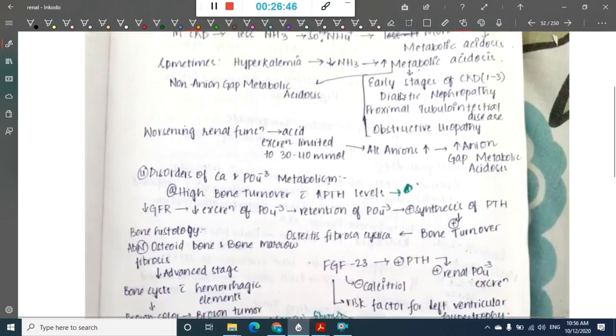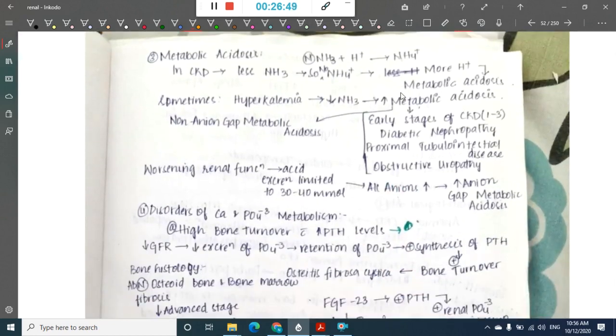Now, after potassium homeostasis, we will see metabolic acidosis. Chronic kidney disease is most commonly associated with metabolic acidosis. Now the question is how? In chronic kidney disease there is less ammonia. Normally ammonia combines with the proton H+ and forms ammonium ions, but here there is less ammonia, so there are no ammonium ions at all.